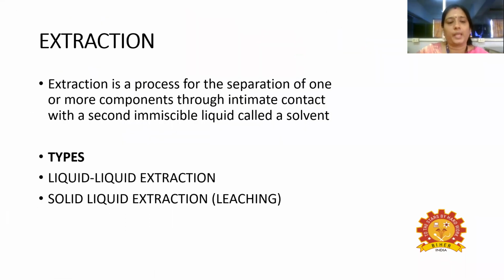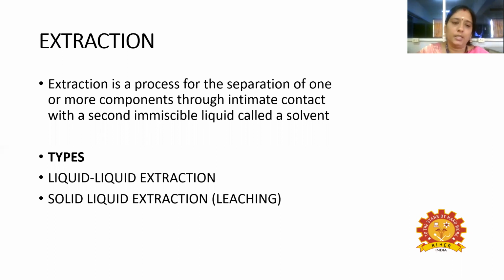What is extraction? Extraction is the process of separating one or more components through intimate contact with a second immiscible liquid, which is called a solvent. Whenever the distillation process becomes inefficient, we can go for the extraction process. In extraction, we add a third solvent, which will dissolve the solute present in the mixture. The main purpose of extraction is to extract the solute from the solution, or otherwise the liquid mixture.